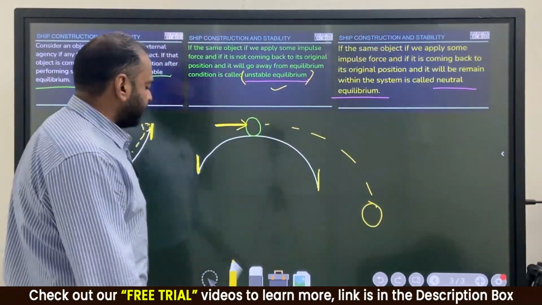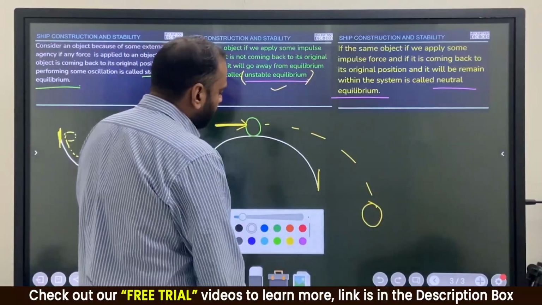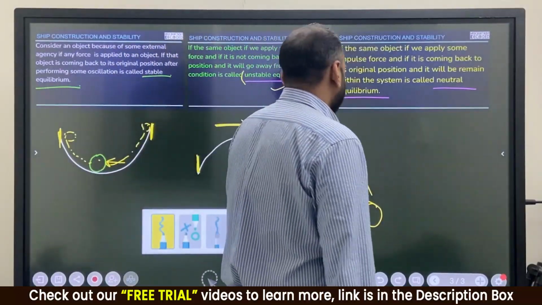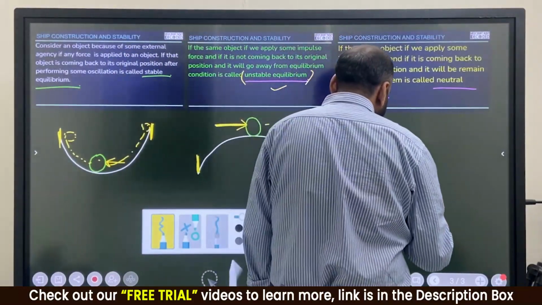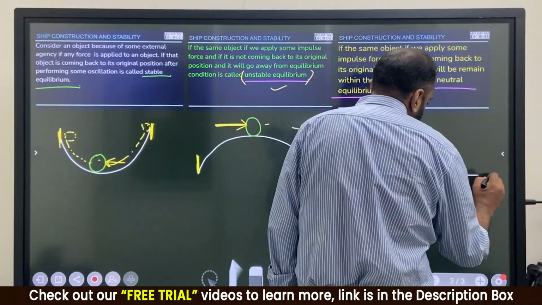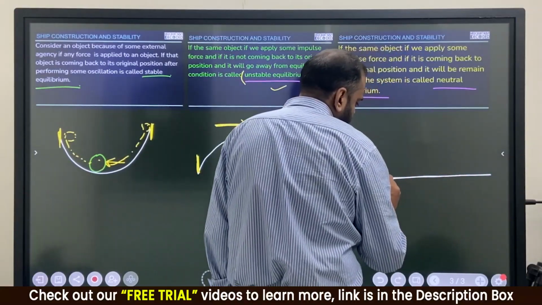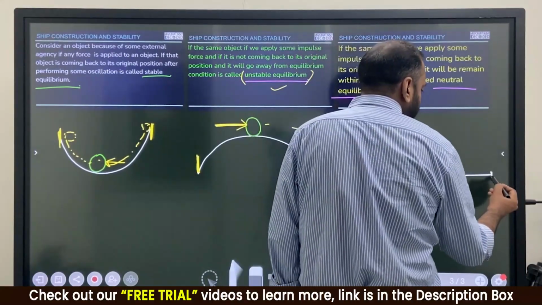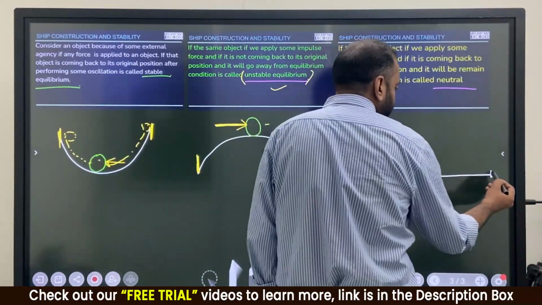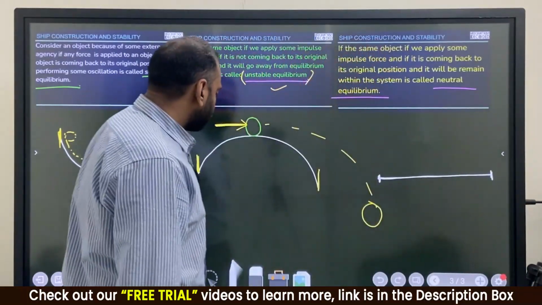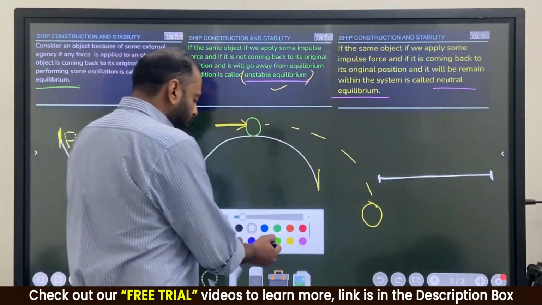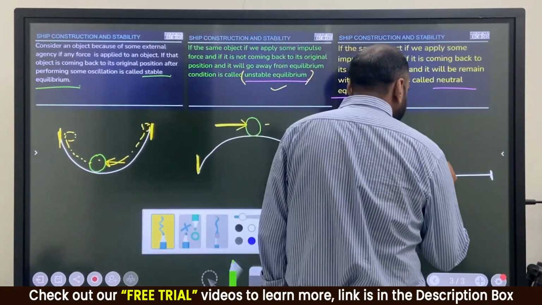Now, third case. Yes, neutral equilibrium. Consider a surface like this. This is my surface. This is my equilibrium line. Clear? Again, place one ball here.